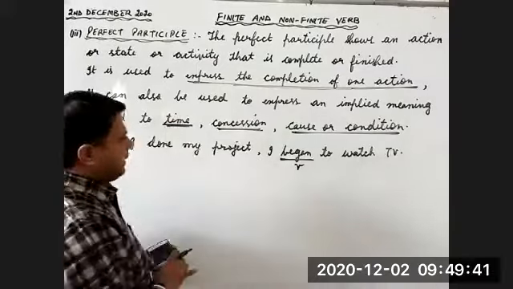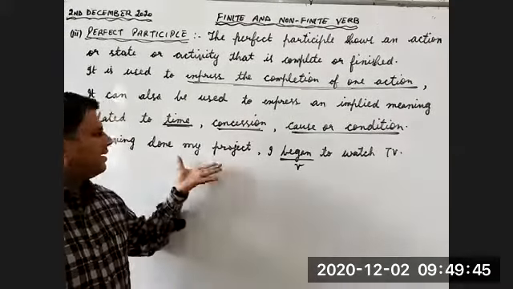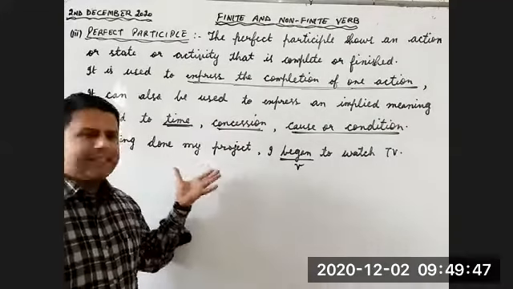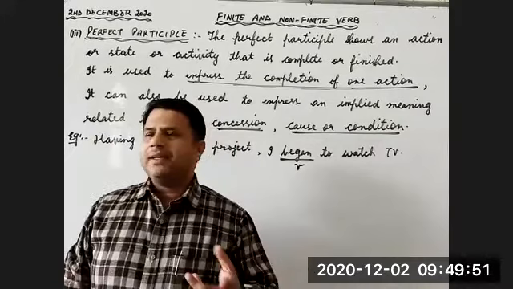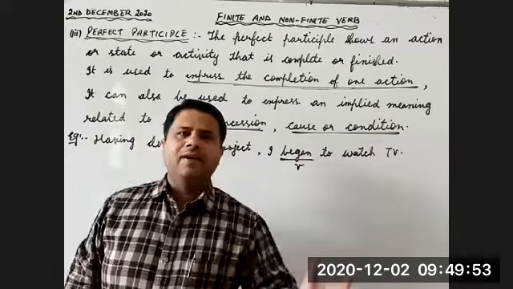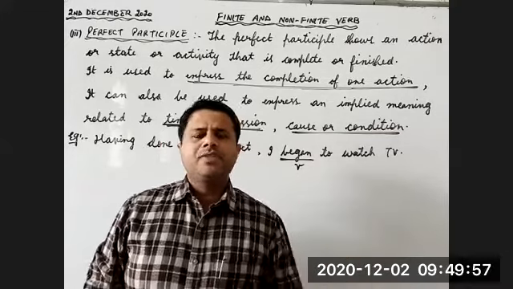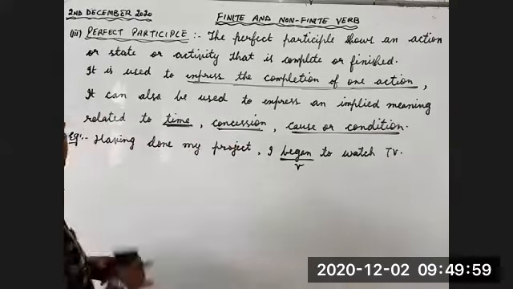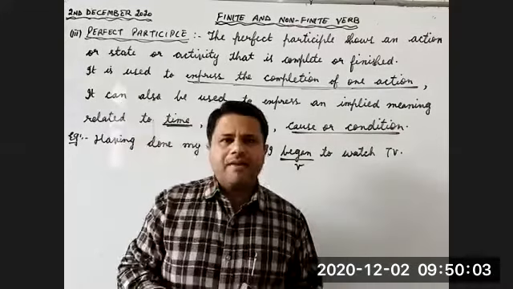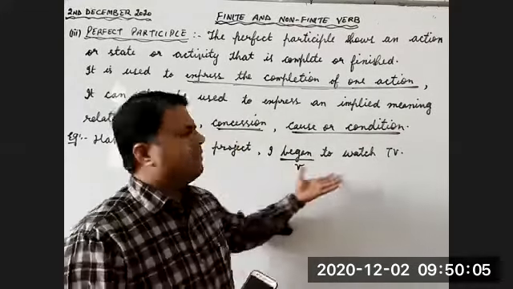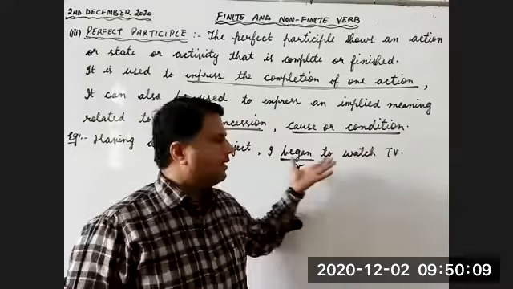Having done my project, this is a phrase. From this phrase, the time is not clear when the work was completed. Whether the work was completed in past, present, or future, we don't know. But one thing is sure, having done my work, it means after I have completed my work, I began to watch TV. So before watching TV, I did my work.